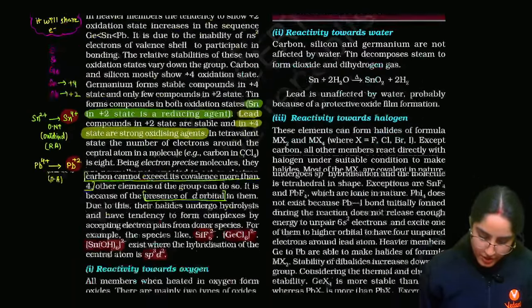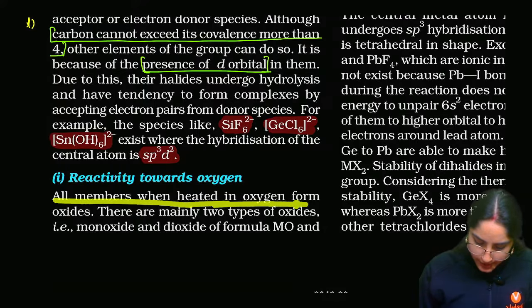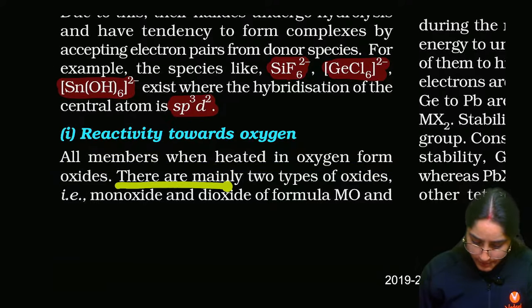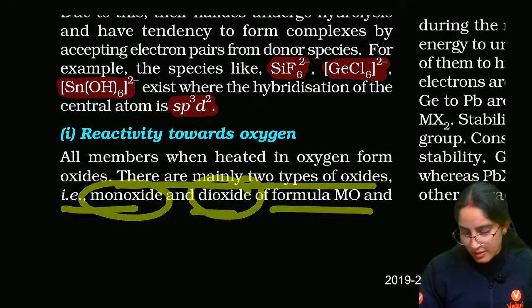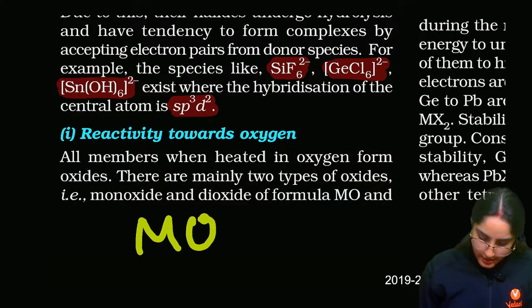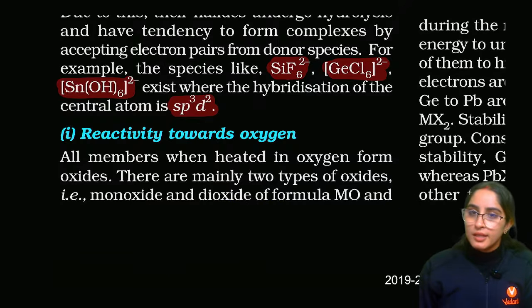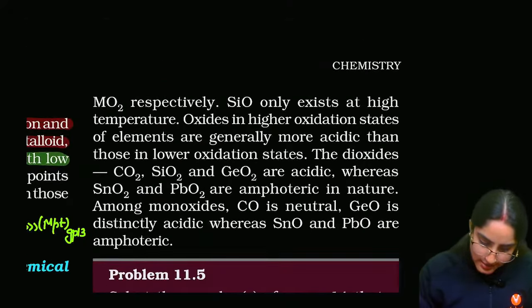reactivity towards oxygen. All members when heated in oxygen form oxides. There are mainly two types of oxides, monoxide and dioxide, of formula MO and MO2. Monoxide is of this formula, dioxide is of this formula. SiO, now this is important. SiO only exists at high temperature.